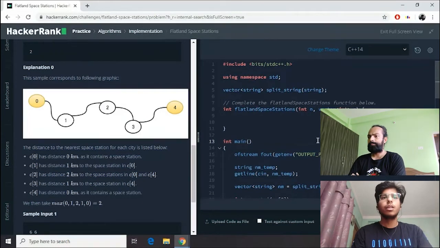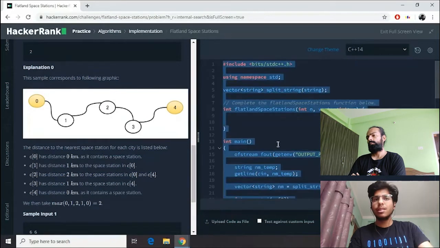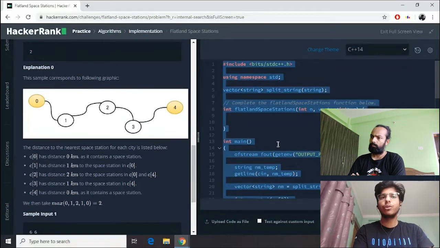So you can see on the right-hand side of the screen where some code is written. In HackerRank, there is basically only one function given most of the time. Like you can see here, int flatlandSpaceStations, and we have to complete this function and return some integer that would do the work for us. But for now I would like to delete all this and start from scratch so that we have the basic idea of solving a question, writing C++ code.